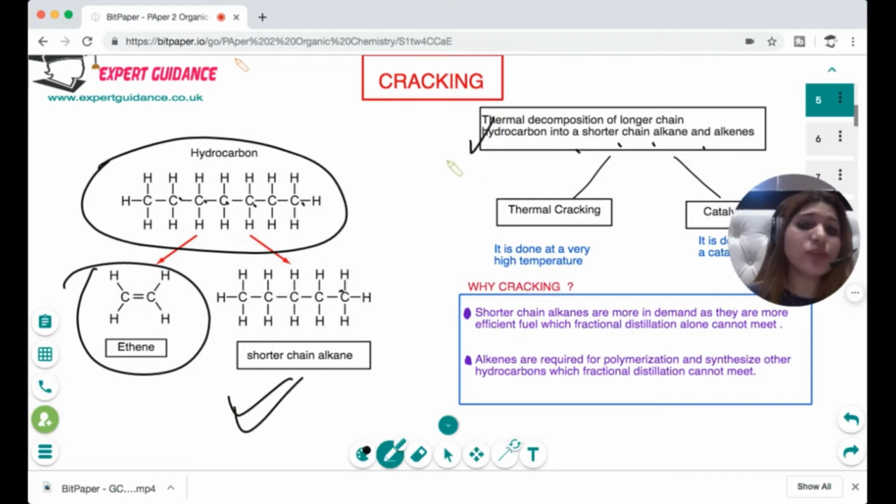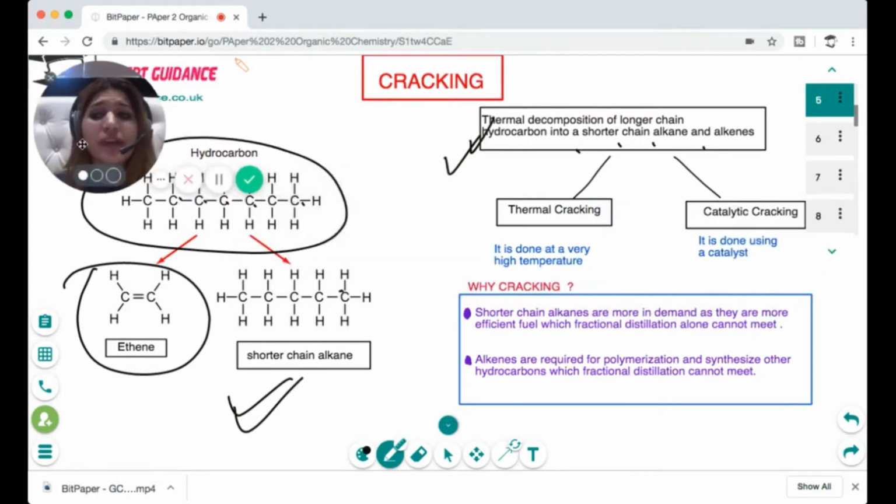Now, why do we do cracking? And this question is also asked in the exam many times. So we do cracking because we need shorter chain alkanes, because shorter chain alkanes are more in demand because they're good fuels.